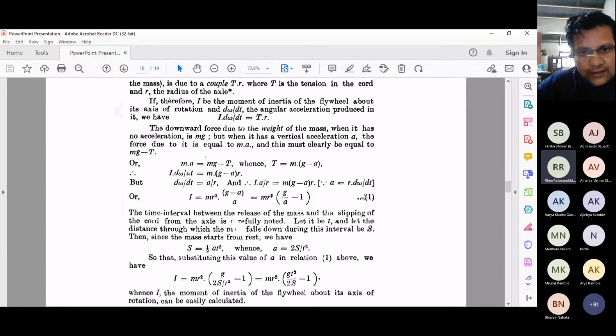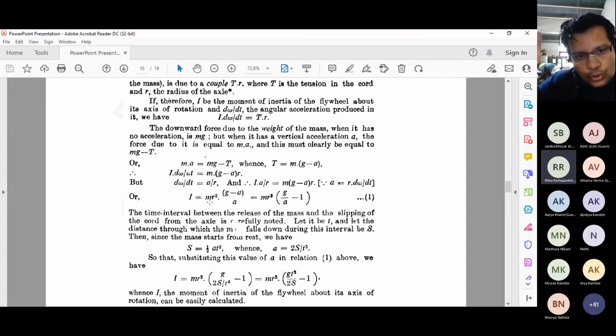Since a is equal to r dω/dt, dω/dt you can write as a by r, and you replace dω/dt with a by r. So your equation becomes I times a by r is equal to m times (g minus a) r. Sorry, I'm not writing this equation, but you are understanding how these equations come about.